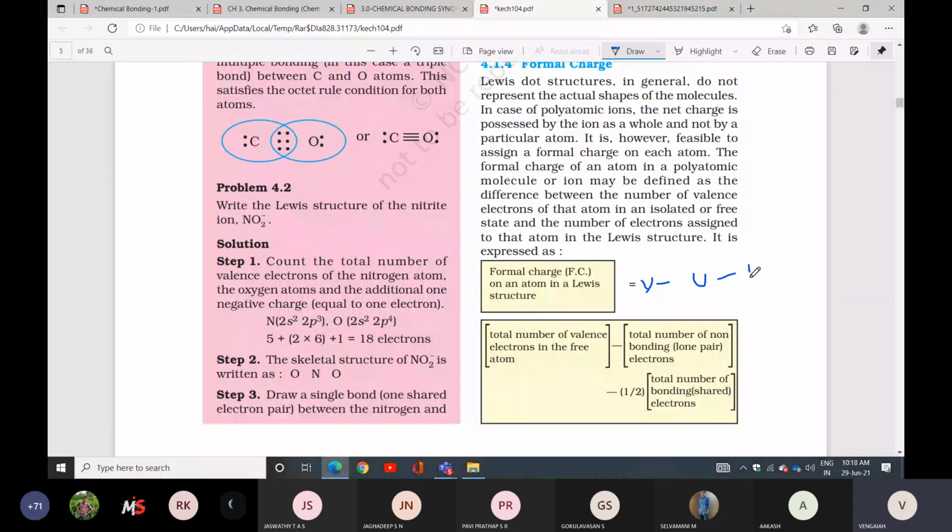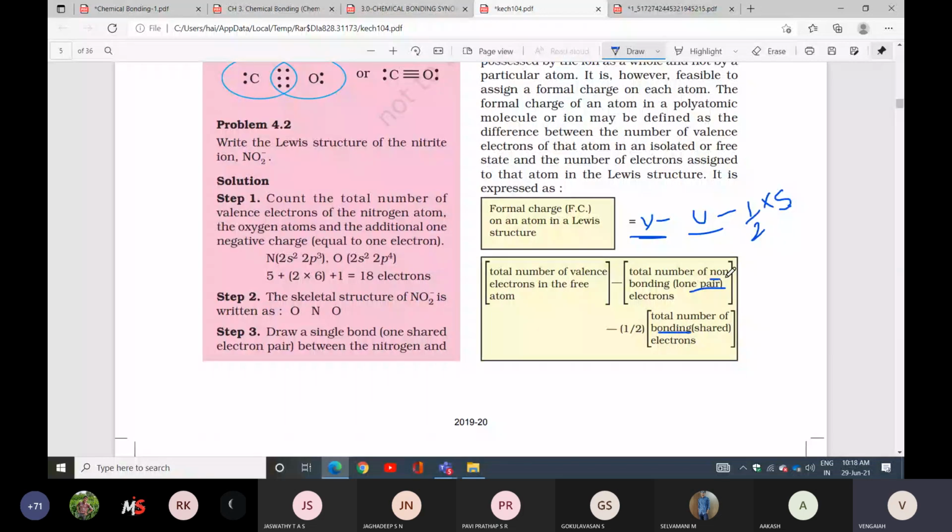V is valence electrons, U is the lone pair of electrons, that is, unshared electrons only. S is shared electrons, that is, bond pair electrons. This is bonding, and non-bonding is unshared, that is a lone pair of electrons, LP. This is BP, bond pair electrons. Okay, now this is the formula. Now you can check it on an example. Important question.